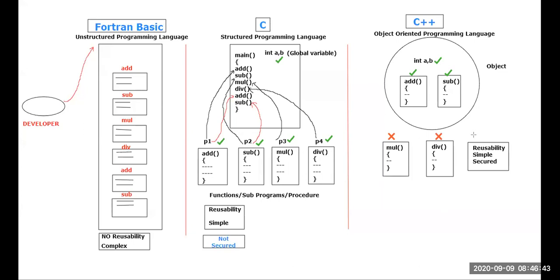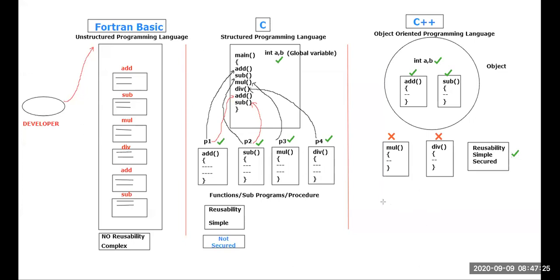I have just taken the example, that's all. Right now, think and answer. Is there any disadvantage with respect to C++? There is no disadvantage with respect to object-oriented programming language, but is there any disadvantage with respect to C++? Yes or no? What is the disadvantage? Sir, everything is an advantage only, sir. Reusability is there, simple, secured. But what is the disadvantage? Forget about inheritance and all. The main disadvantage of C++ is what?